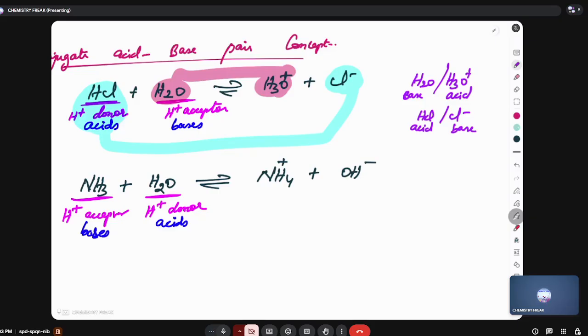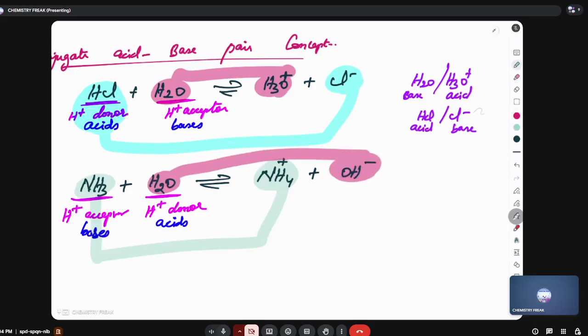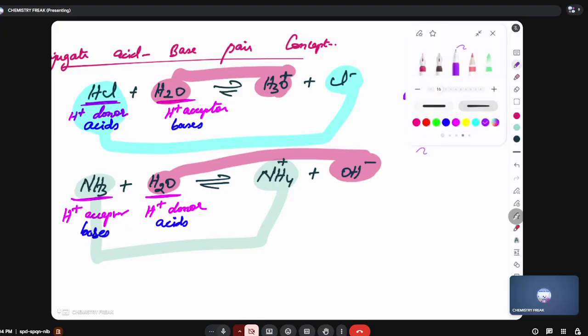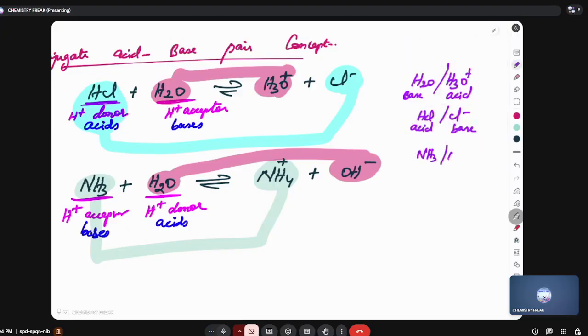Clear? Similarly, look. Ammonia with ammonium, H2O with OH minus, I'll write separately. Ammonia with ammonium: this fellow is acid, this fellow is a base. They constitute a conjugate pair.